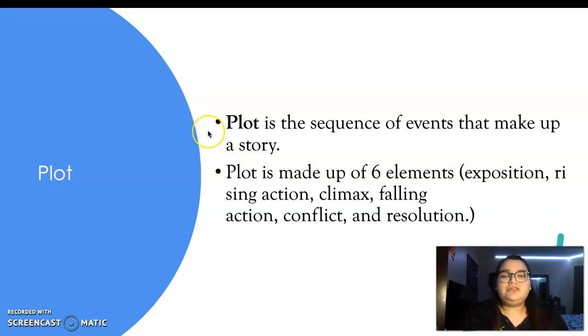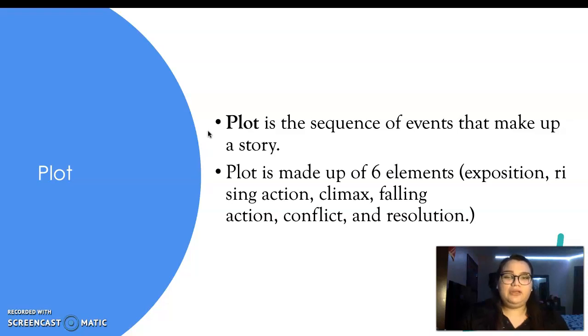So we're going into detail once again over the elements of narrative. We're starting off with plot, right? Our favorite. We've heard about plot over and over, and we should already know that when we hear plot, we think of our plot diagram, right? So a plot is a sequence of events. Remember, it's what tells us what's happening right after each other. It's the beginning, middle, and end of a story. A plot is made out of 6 elements. We have our exposition, our rising action. We also have our conflict, our climax, our falling action, and our resolution, right?